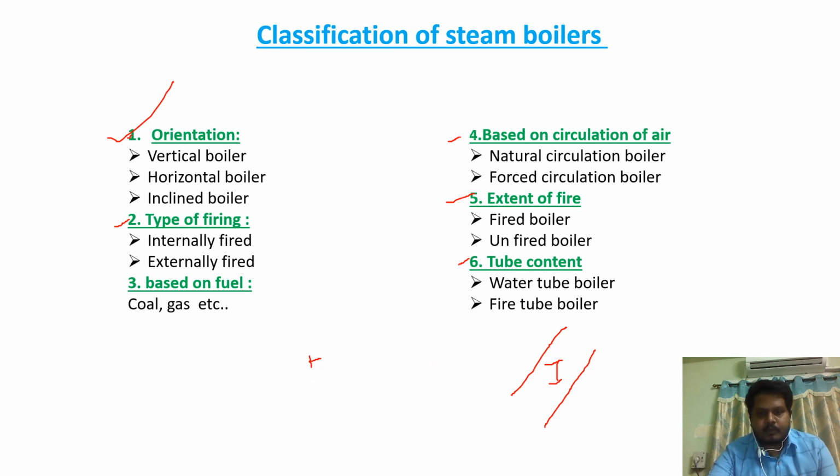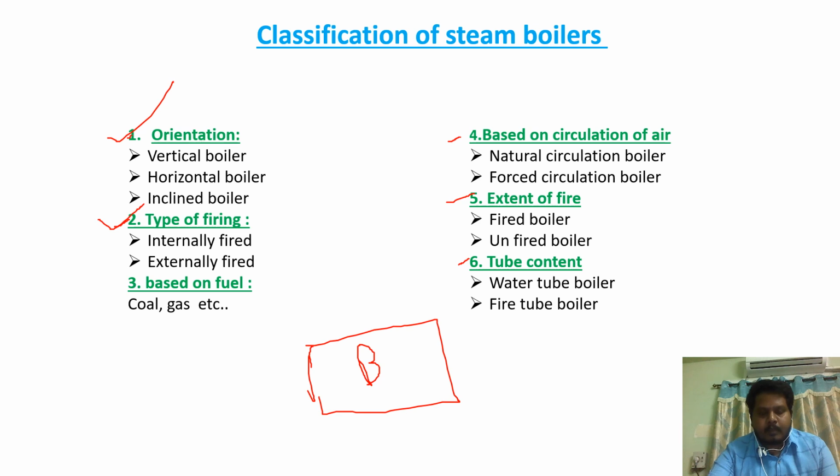Now let us move to other classification, that is type of firing. Here two types: internally fired and externally fired. For example, if you take the boiler, if combustion of the fuel takes place inside the boiler, that is called internally fired boiler. If the combustion of the fuel takes place outside the boiler, that is called externally fired boiler.